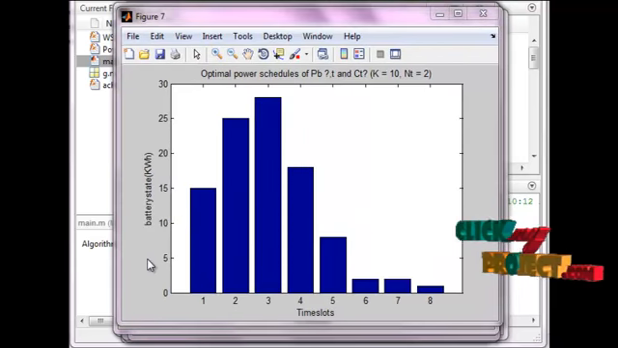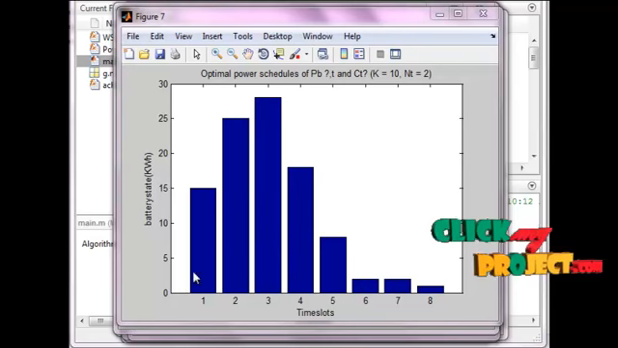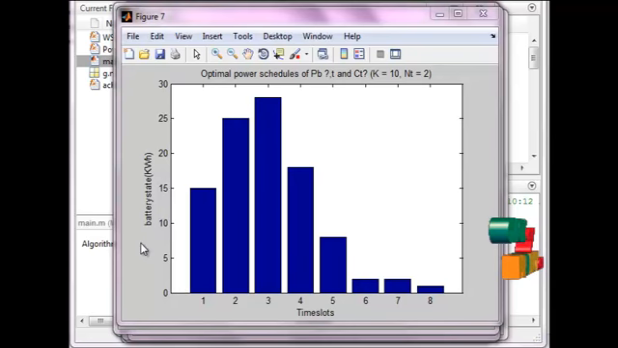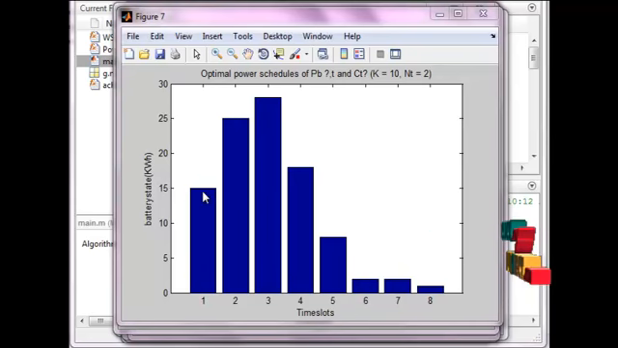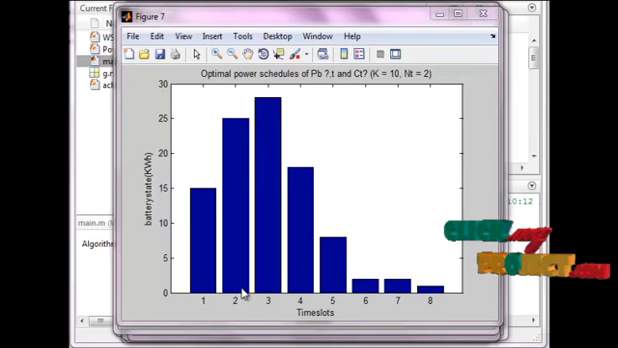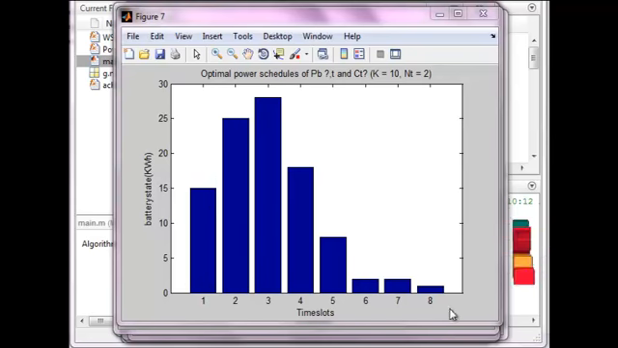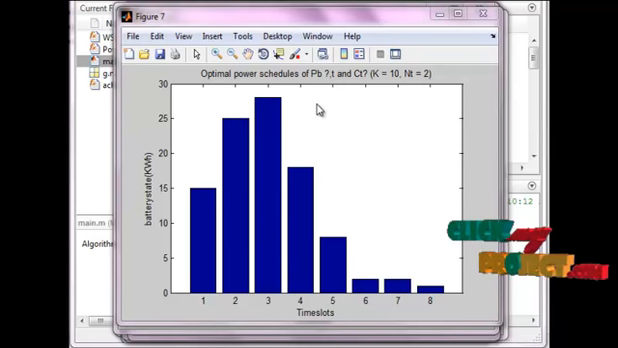In the previous schedule we compared the power slots, but in this schedule the battery state depends on the time slots. Here the time slots go from 1 to 8. In time slot 1, the battery state is 15. In time slot 2, the battery state is 25. Similarly for all the time slots, this is the optimal power schedule calculation for K equal to 10 and NT equal to 2.